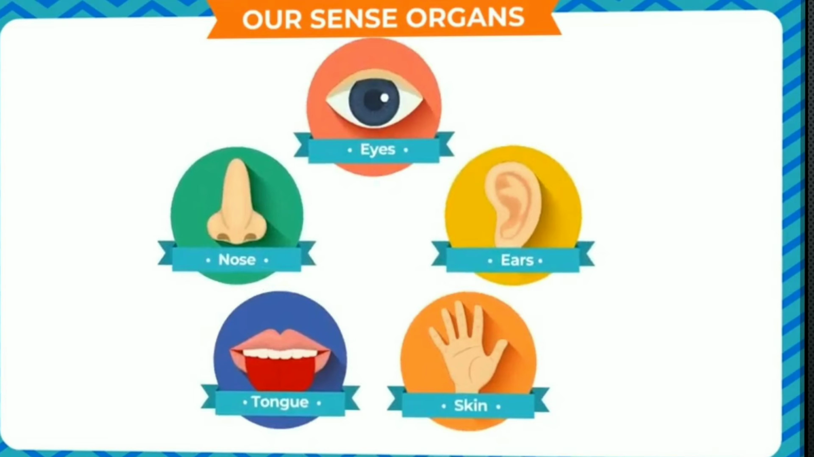And do you know these are the 5 senses in our body? They are sight, hearing, taste, smell and touch. These organs are connected with these senses that take in information that is sent to the brain so that the body can act on it.